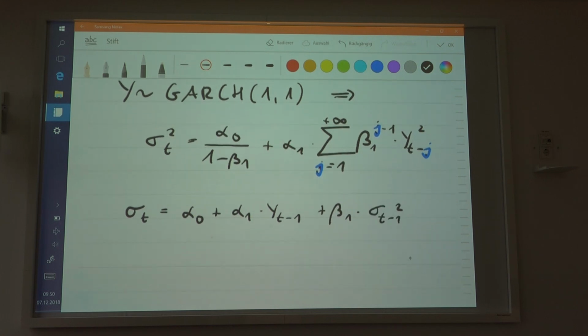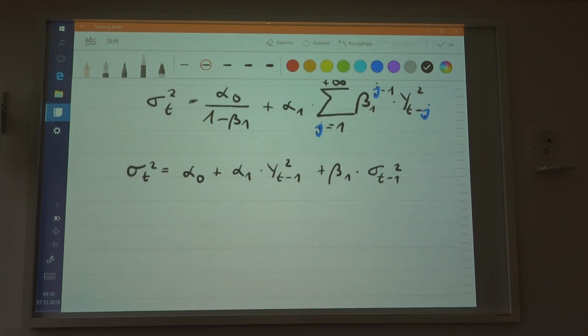Again, this is how the process is. So sigma squared, this is the basic definition of the GARCH 1-1 process.